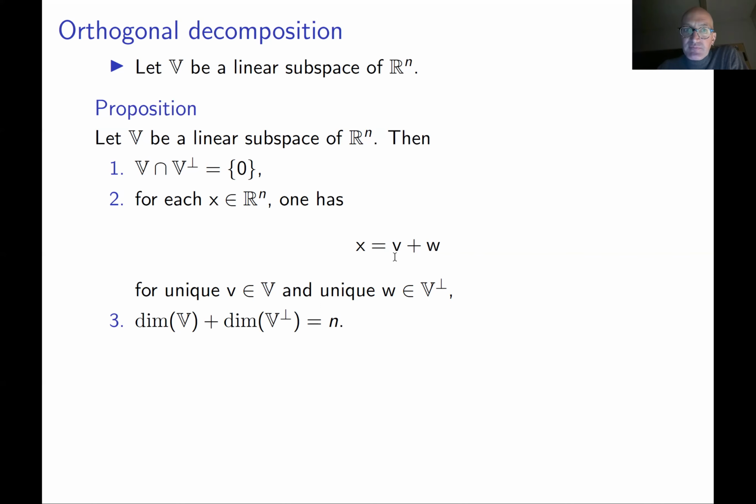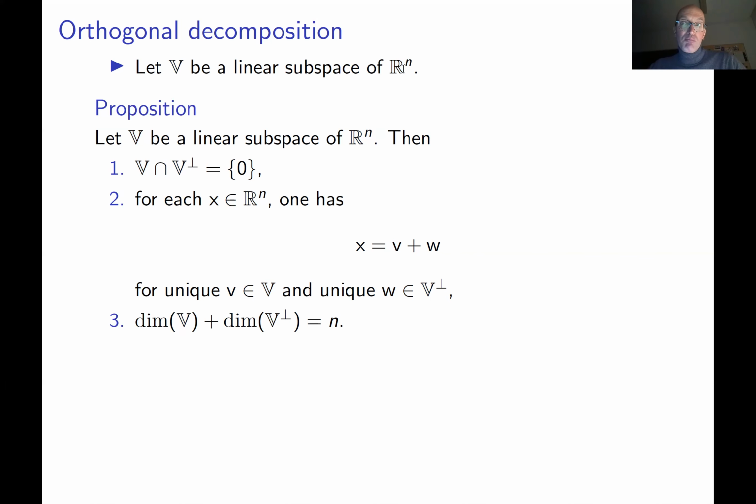This is crucial. And the third property: if you take the sum of the dimension of V and the orthogonal complement of V, you get n.